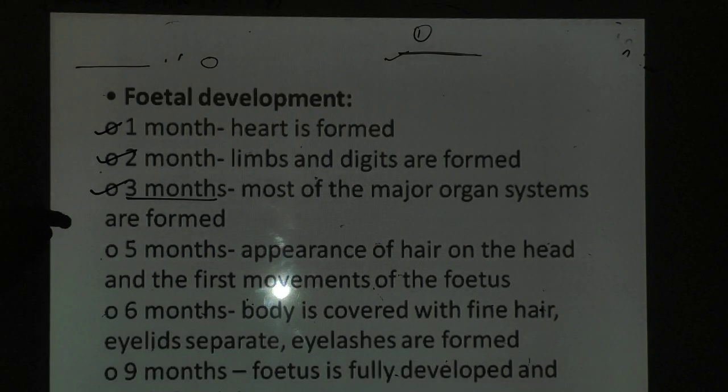नेक्स्ट, 5 month, appearance of hairs on head and the first movement of the fetus. fetus का movement स्टार्ट हो चुका होता है. 6 month, body is covered with fine hairs. eyelids separated, यानी आई की lids होती है upper and lower, they are separated. eyelashes are formed. 9 month, fetus is fully developed and ready to deliver.